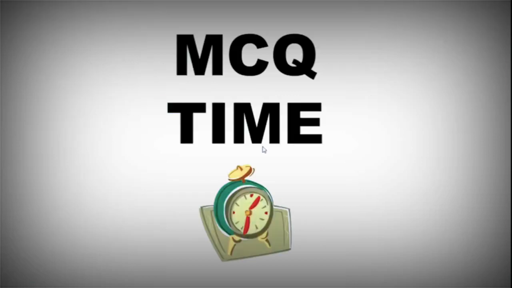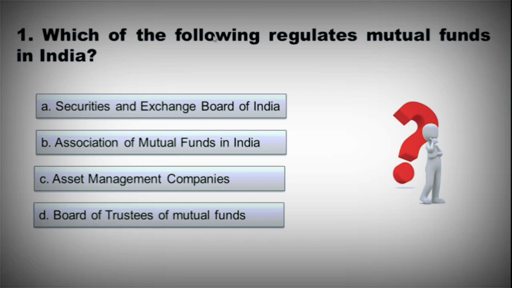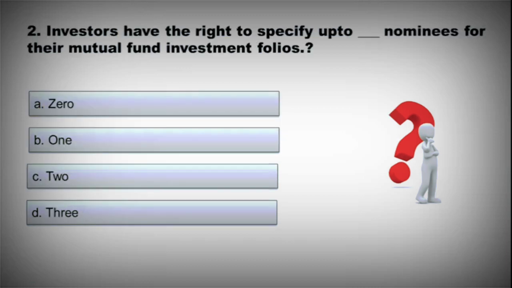Now, it's a MCQ time, so go through all the questions, try to attempt it and get to the right answer. First one is, which of the following regulates mutual funds in India? Option A, Securities and Exchange Board of India. Option B, Association of Mutual Funds in India. Option C, Asset Management Companies. Option D, Board of Trustees of Mutual Funds. So the right option is A, Securities and Exchange Board of India.